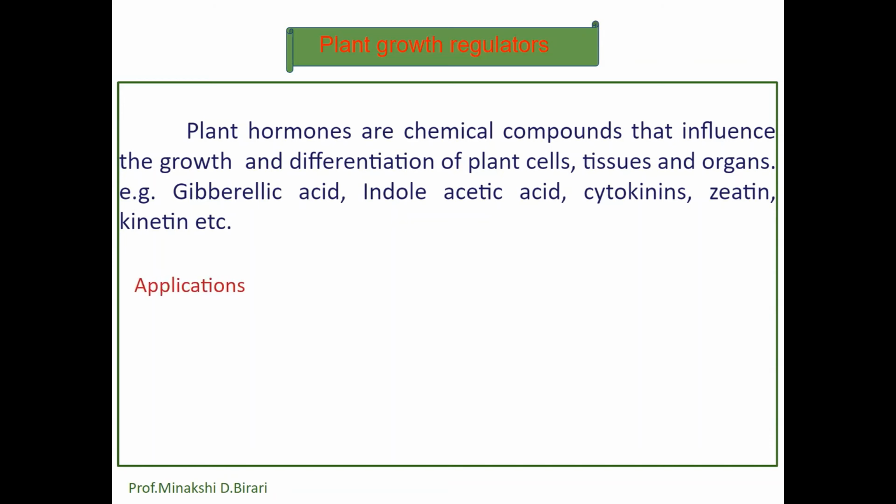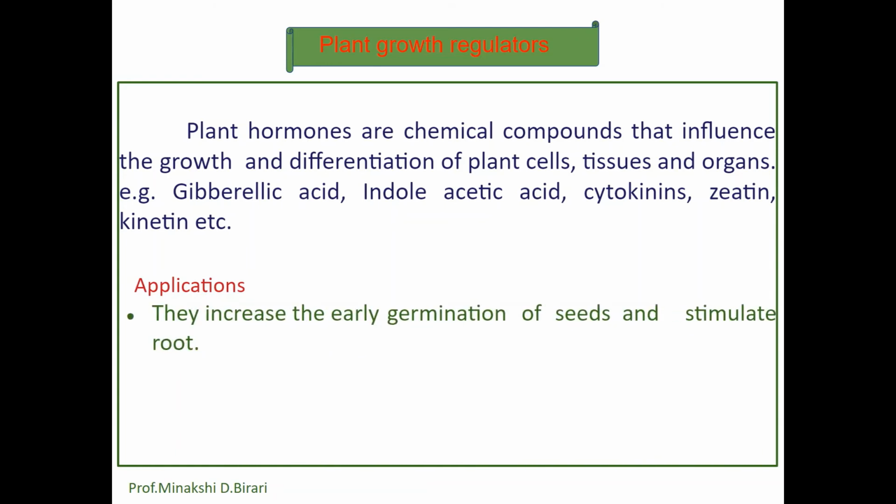What are the applications or uses of plant growth regulators? Plant growth regulators have several uses in modern agriculture. They increase the early germination of seeds and stimulate root development. They may accelerate ripening of fruit and grain, and produce less but larger fruit by thinning out blossoms or fruit.